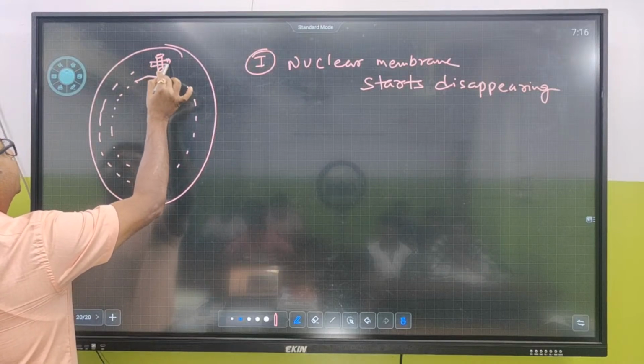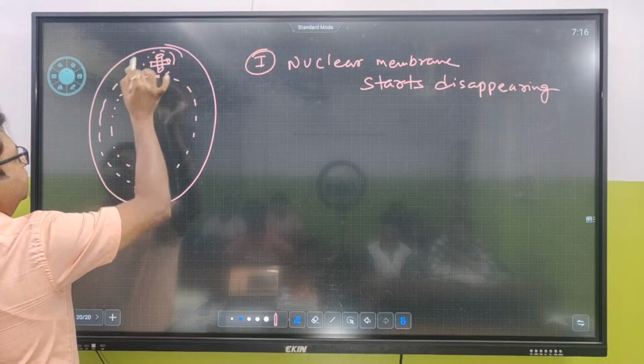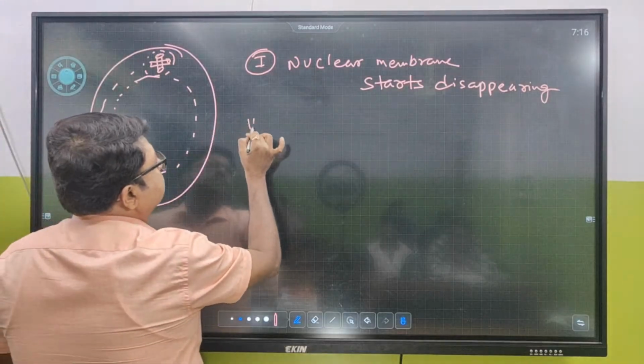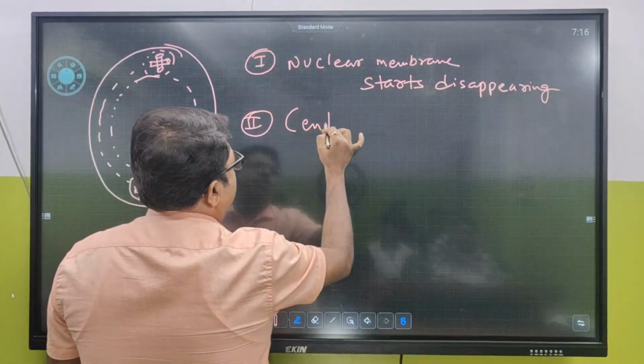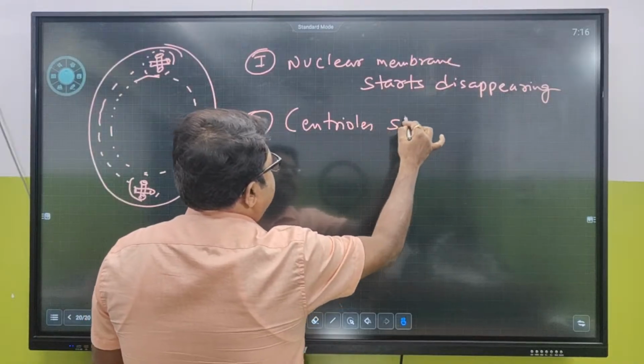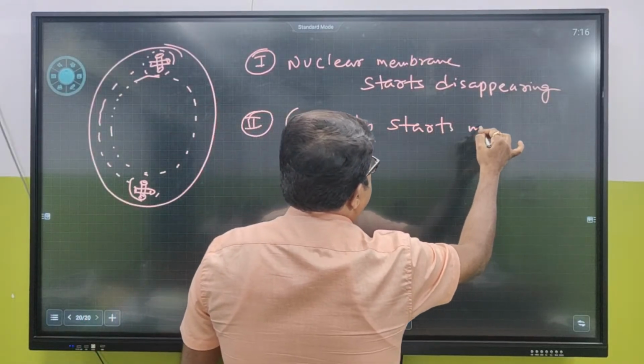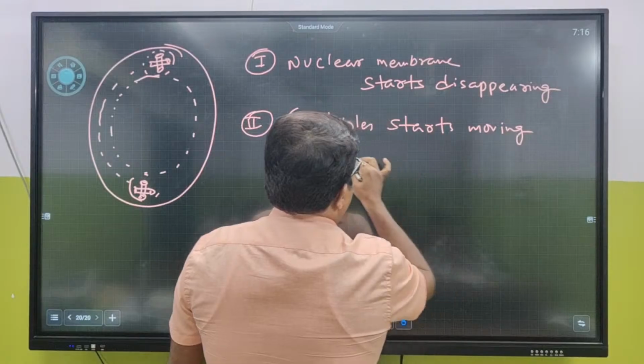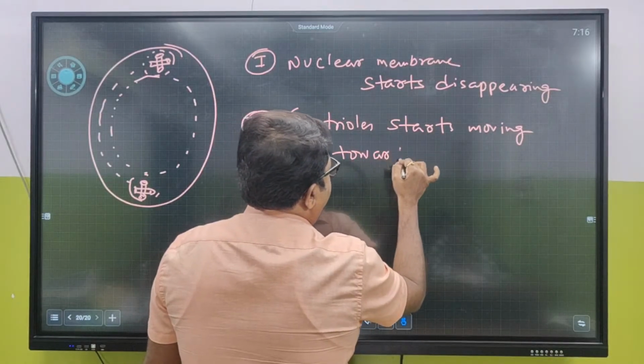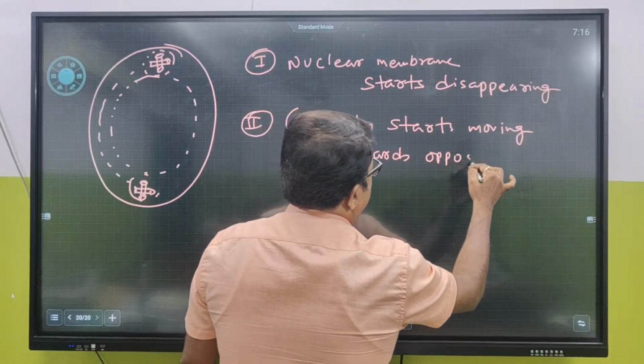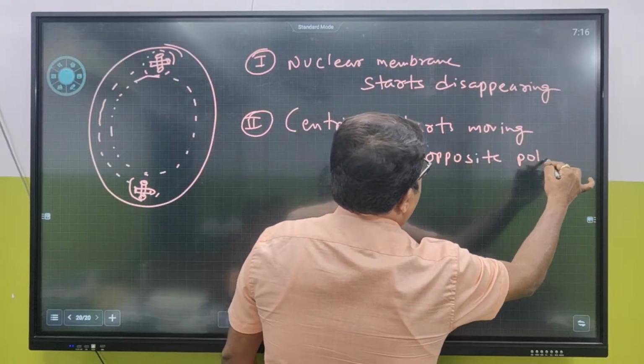The centrioles start moving towards opposite poles.